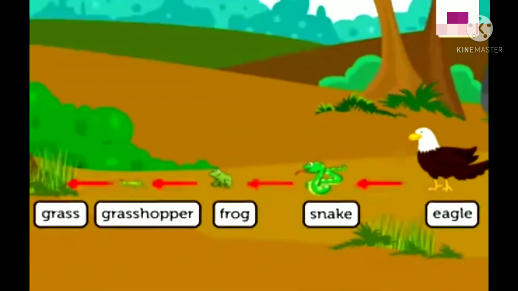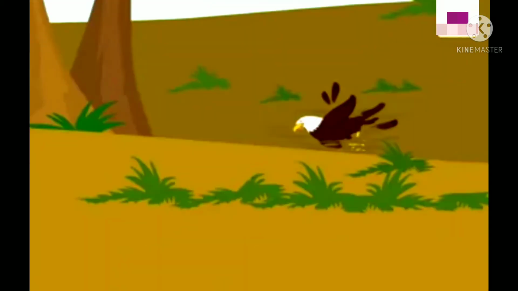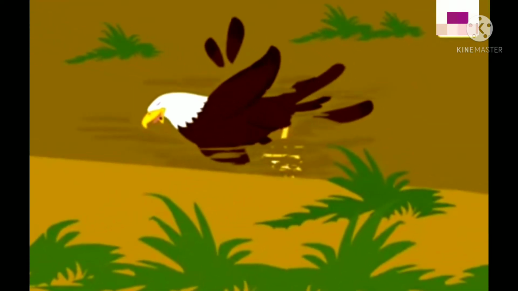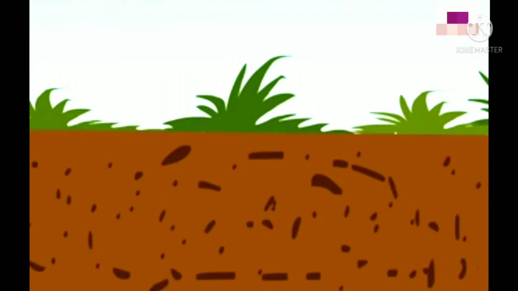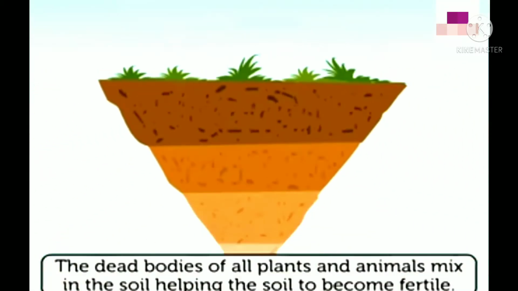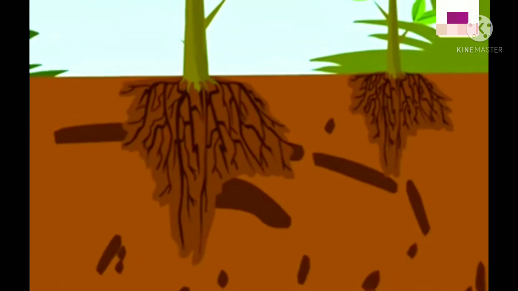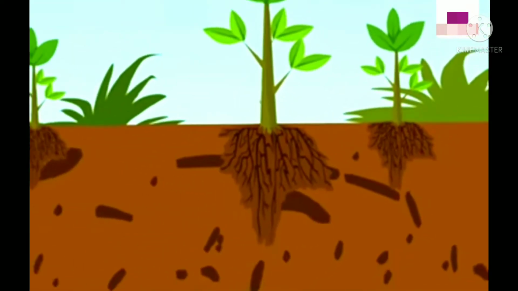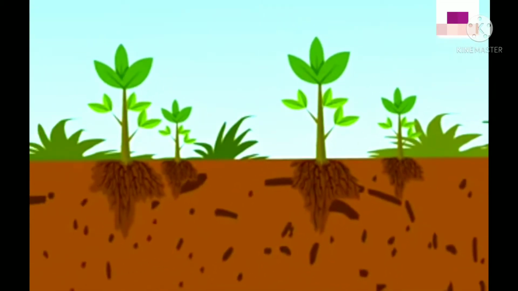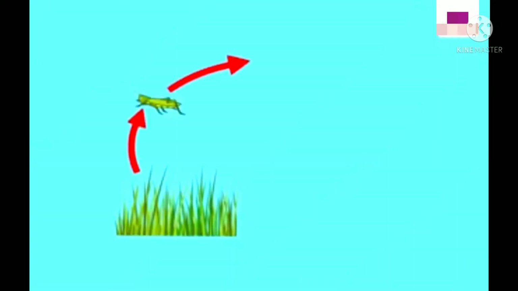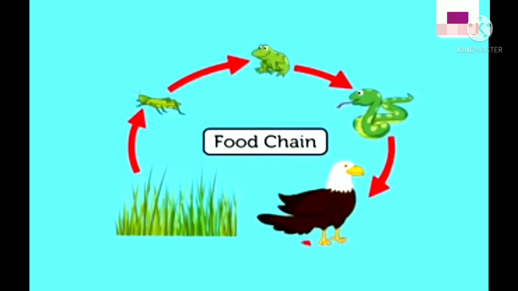But how does this help the grass? When the eagle dies, its body decomposes and gets mixed in the soil. The dead bodies of all plants and animals mix in the soil. This helps the soil to become fertile. So, the grass and all the other plants grow well. This is called a food chain.